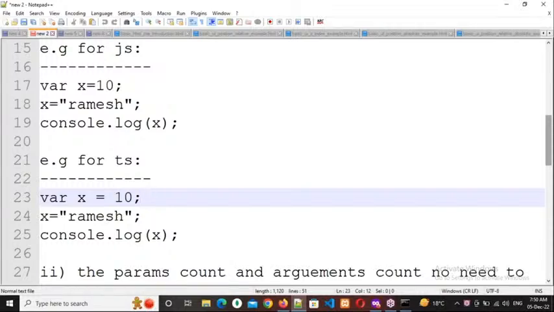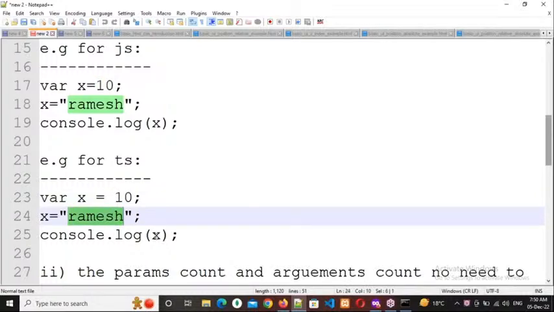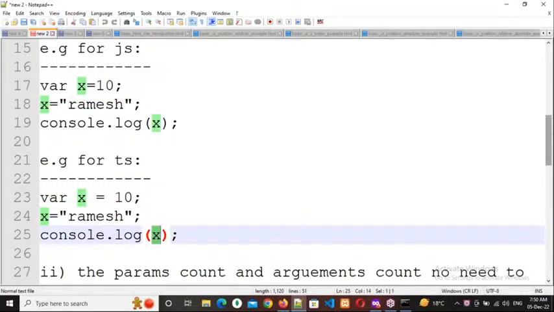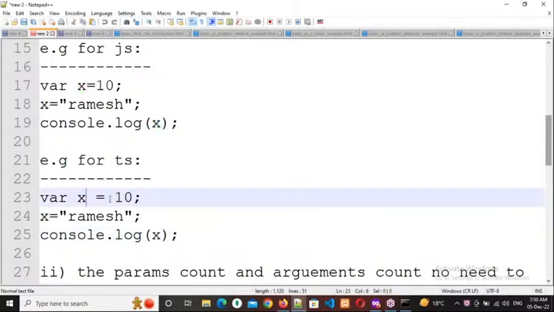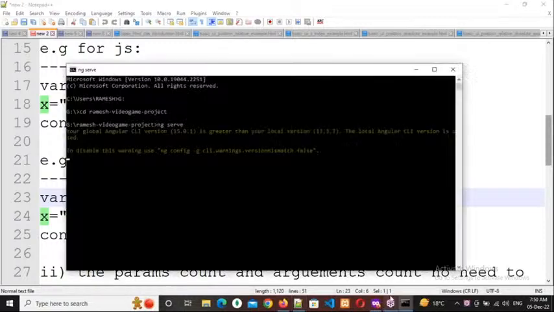For example, if you write 10 here, you have written Ramesh here, and here you are writing console.log x. What happens? You will get the output as error. Why? Because here x is 10, so this is the first value. So automatically x becomes the number data type, so x accepts only a number as the data. Clear to everybody?